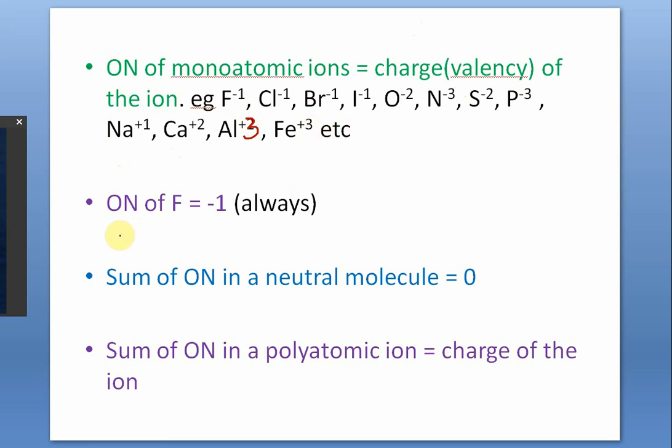And the next rule is that the oxidation number of fluorine is always -1 in a compound, because it is the most electronegative element in the entire periodic table. So its oxidation number is always -1 in a compound. That doesn't mean that in the fluorine molecule it is -1. It is 0, because it is in the uncombined state. I'm talking of fluorine in a combined state.